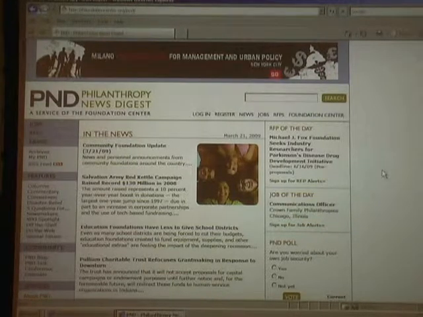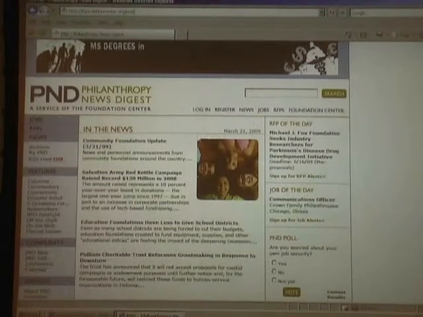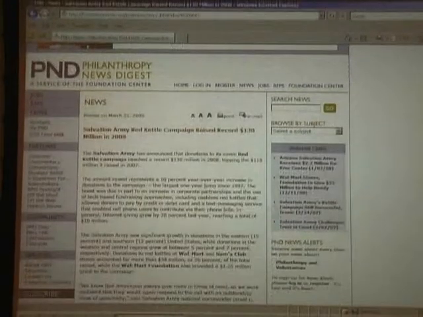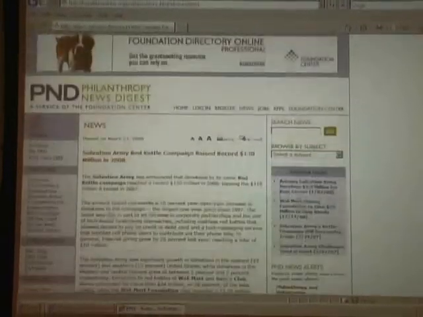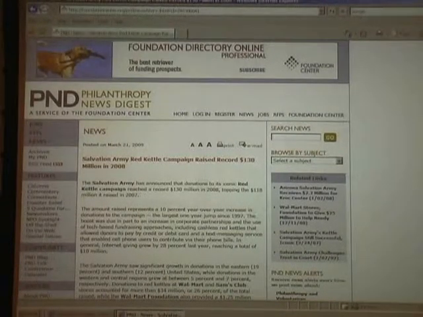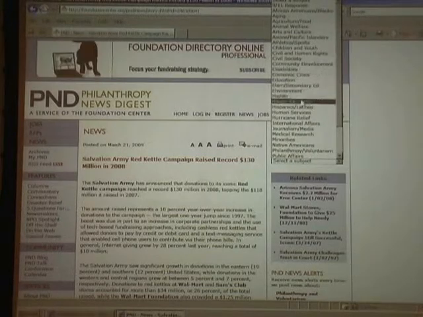And the Philanthropy News Digest is certainly one of those news sources that you can use to find out some of that information. You can go into these news items, and it will tell you when that news item was posted. There will be links off to relevant organizations and then a citation to the source of where that news source came from. You can also search the news bulletin by using the search box in the upper right-hand corner, by using this broad subject category here, including one for international affairs.